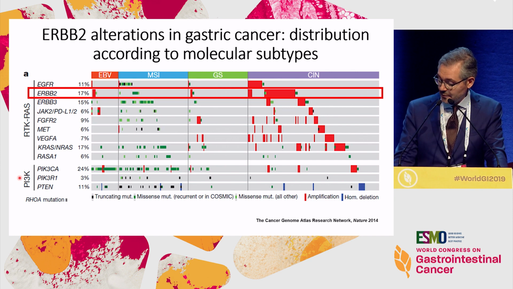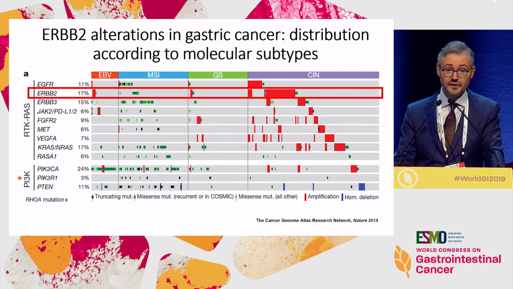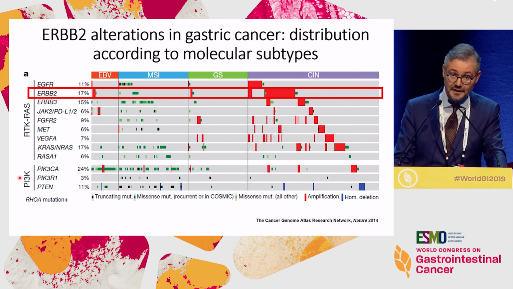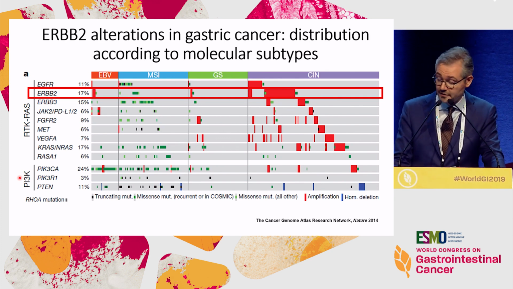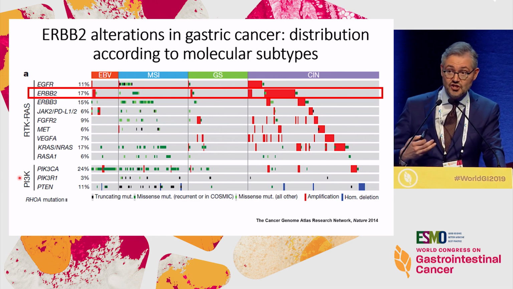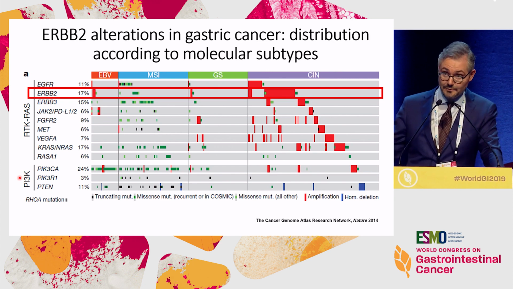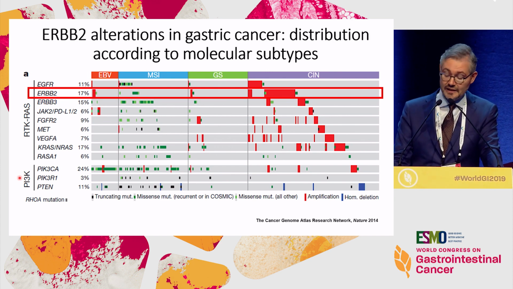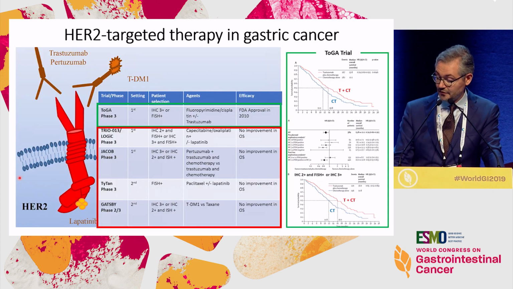In this tumor type, you have amplification of HER2 more than mutation, and this mainly occurs in the chromosomally unstable subtypes of gastric cancer, which in turn is more prevalent in the GE junction and proximal stomach than the distal stomach, and also in the intestinal rather than the diffuse subtype of these tumors.